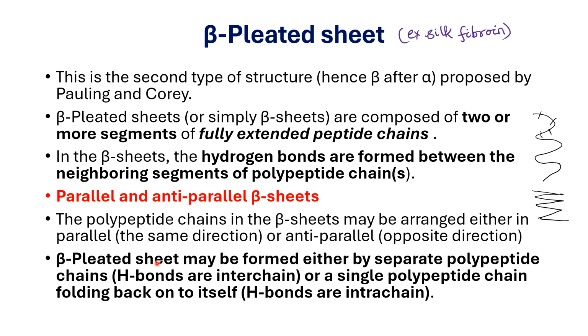Now we can have the beta pleated sheet between two different polypeptide chains if the protein is made up of different subunits, or a single polypeptide chain can fold back on itself to make a beta pleated sheet. So let's look into the structure in a little more detail now.